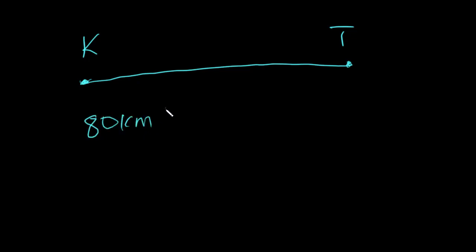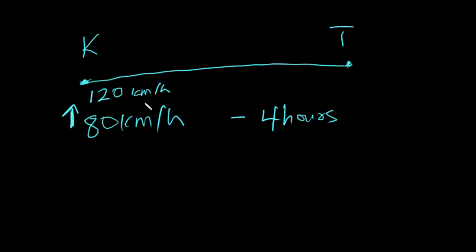Imagine that we are traveling from, let's say, town K to town T. And the driver decides to drive at 80 kilometers per hour, and it takes him, let's say, 4 hours to travel from town K to town T. Now, the driver increases the speed from 80 to, let's say, 120 kilometers per hour.